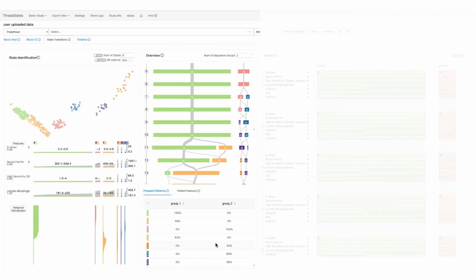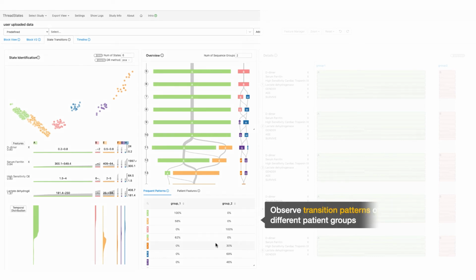Meanwhile, to better understand the patterns in each patient group, we present those patterns in an interactive table to facilitate the analysis and exploration. Users can rank those patterns based on their frequency and search interested patterns.